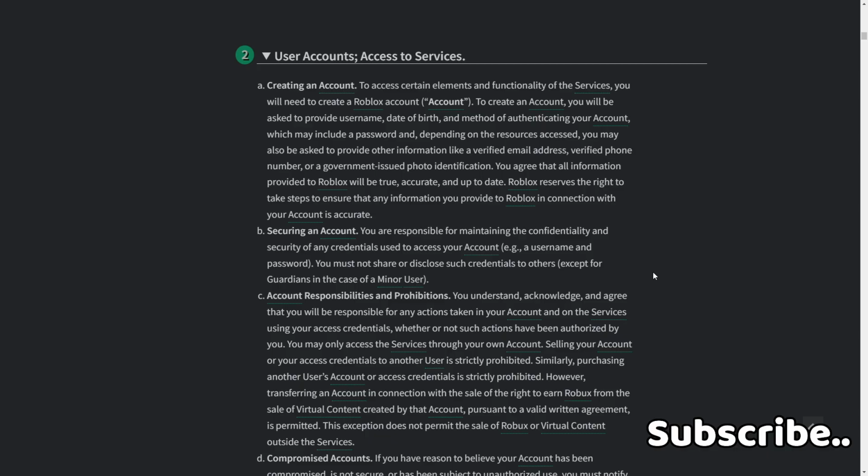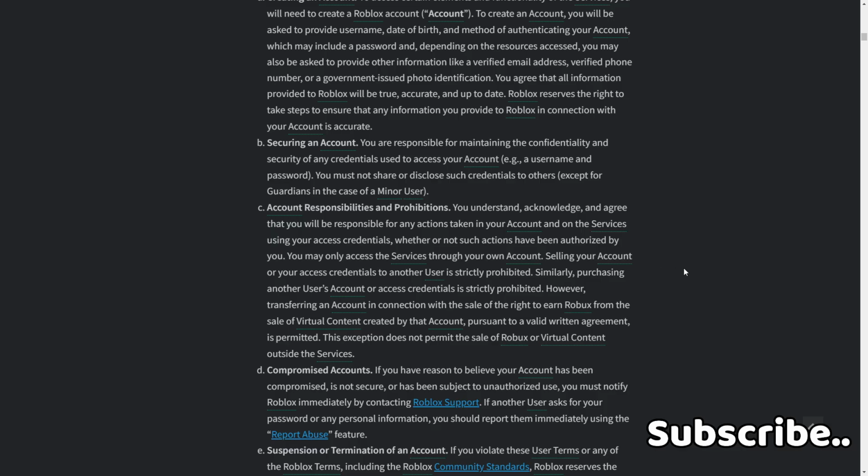C. Account responsibilities and prohibitions. You understand, acknowledge, and agree that you will be responsible for any actions taken in your account and on the services using your account credentials, whether or not such actions have been authorized by you. You may only access the services for your own account. Selling your account or your access credentials to another user is strictly prohibited. Similarly, purchasing another user's account or access credentials is strictly prohibited.